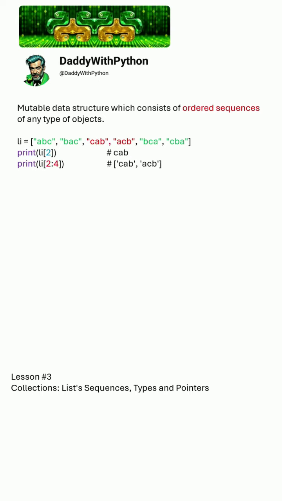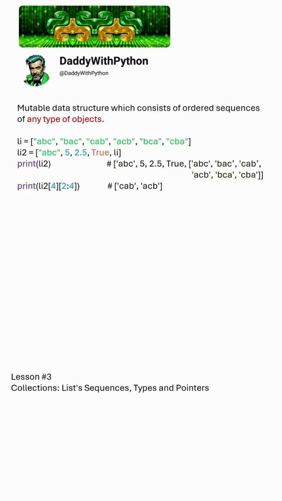Also, as a list is mutable, we can not only copy values from it using slicing, but also modify them. Here we set a new value instead of the old one at the needed position. Speaking about types of objects, we can store any data in a list, like here in the second list: string, int, double, boolean, or any other object including a list itself. To take data from a list inside the list, we can use slicing again, like here, pointing to the list position inside the list and the value or range of values inside it.